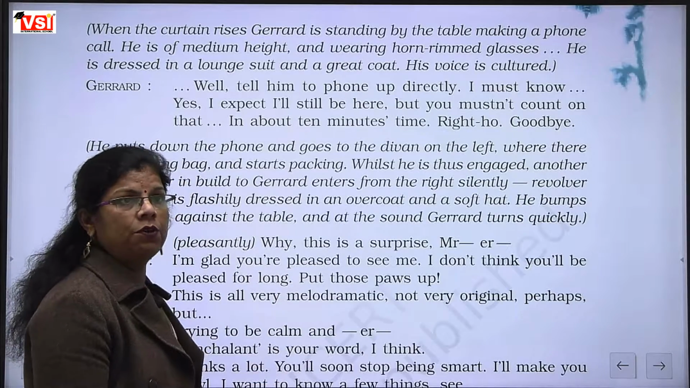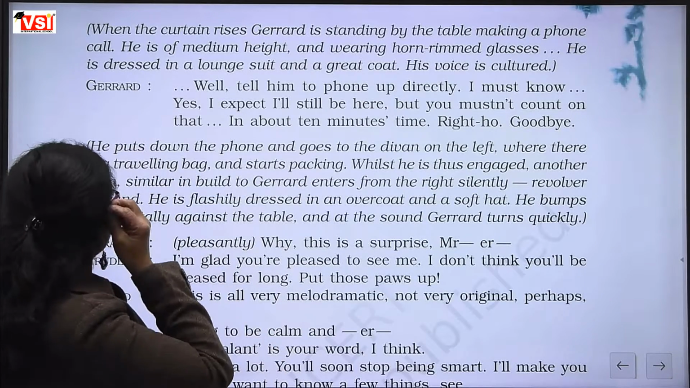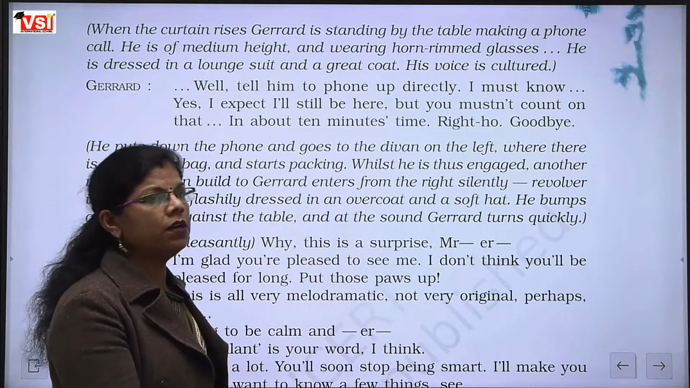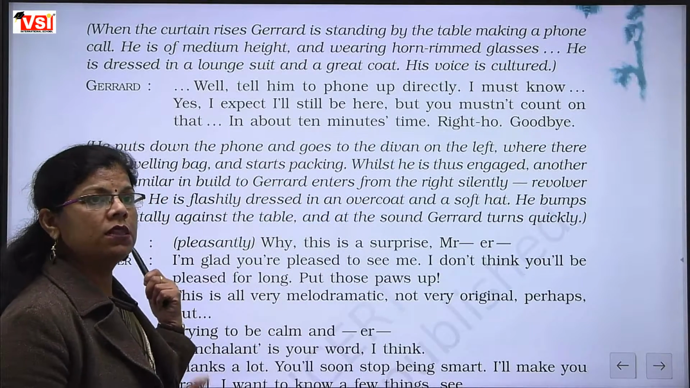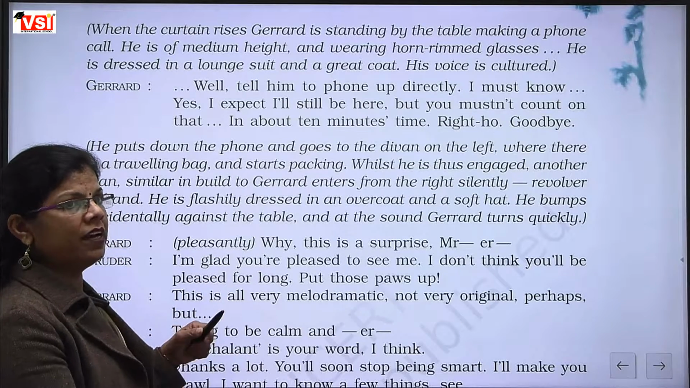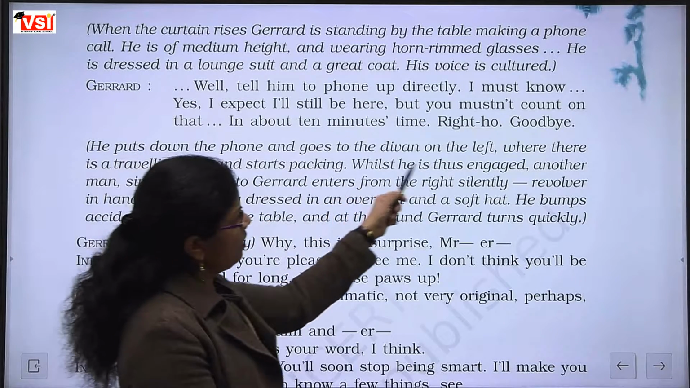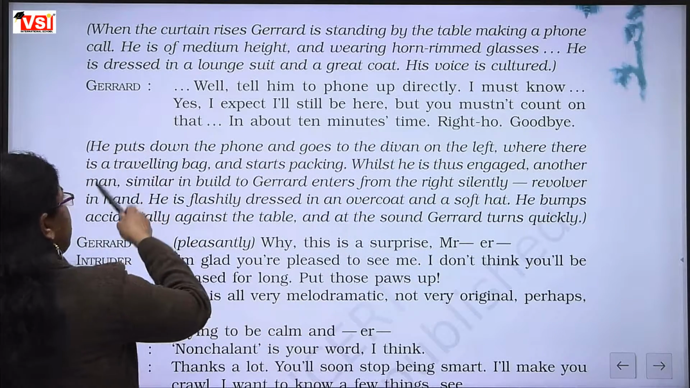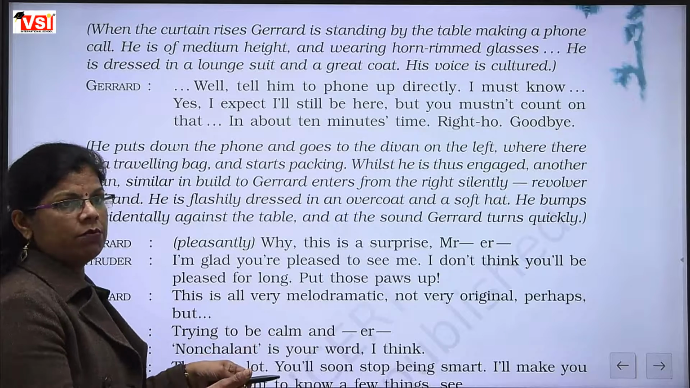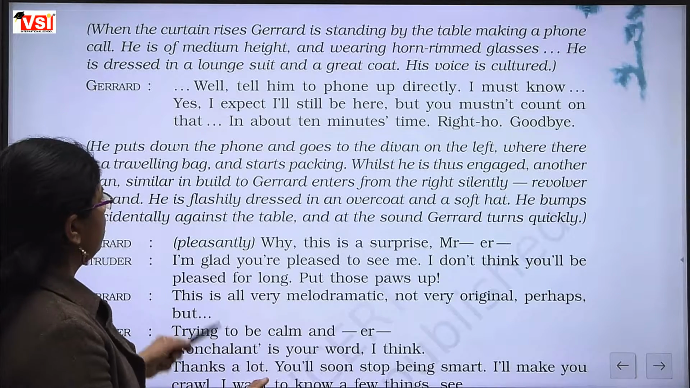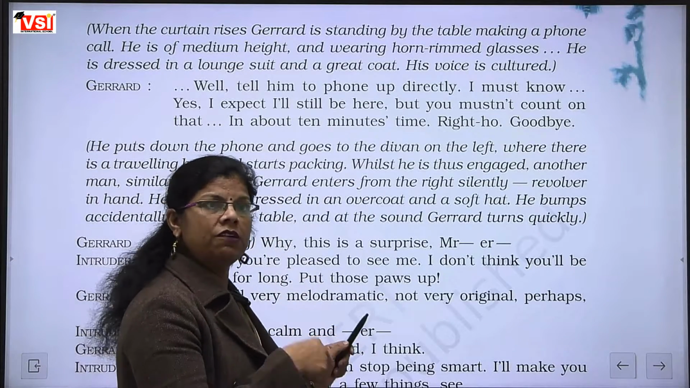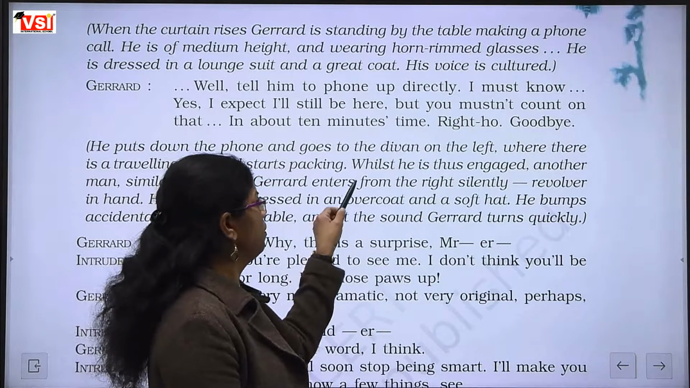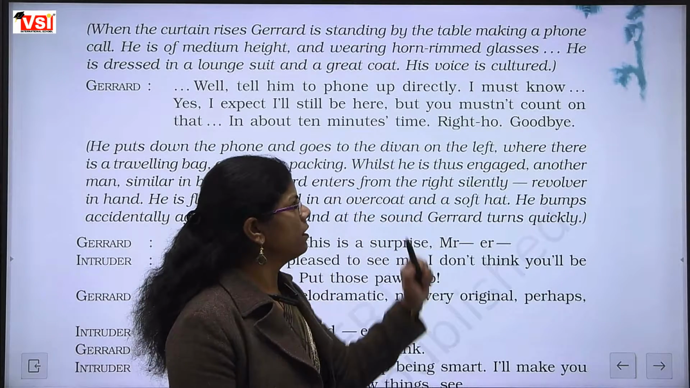After saying goodbye, he puts down the phone and goes to the divan. After putting down the phone, he came to the divan which was kept on the right side of his cottage. When he went there, a traveling bag was already kept on that divan, and he starts packing. Gerard started packing some clothes or something else. It is not told.